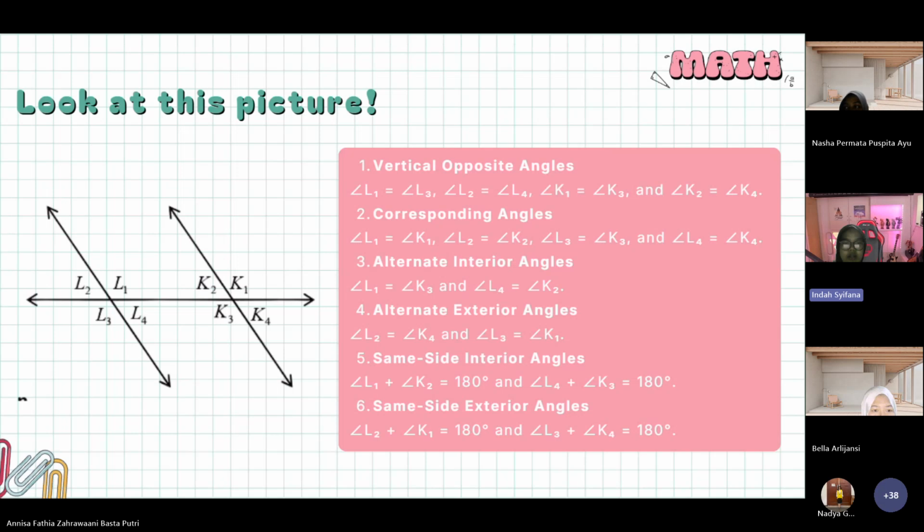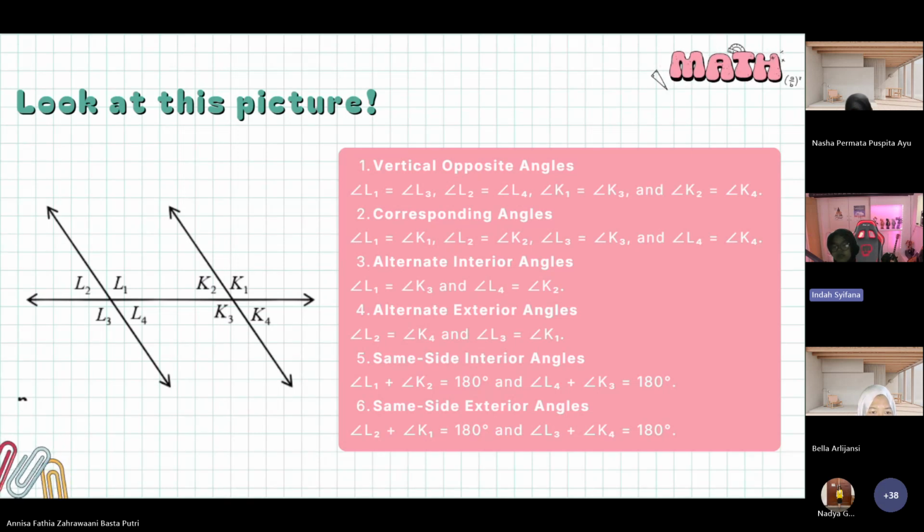And next, corresponding angles. For example, in this picture, angle L1 equals angle C1, angle L2 equals angle C2, angle L3 equals angle C3, and angle L4 equals angle C4.